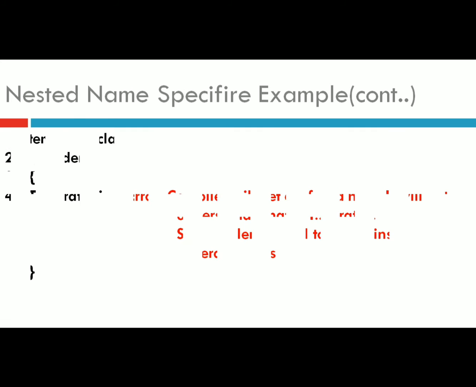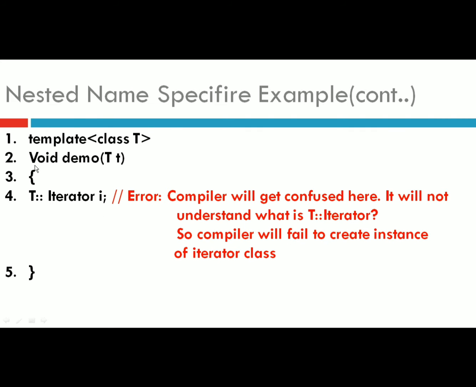Next we are creating one template function here, demo, accepting one generic parameter called T, and within this function we are trying to create an instance of iterator class: T, scope resolution operator, iterator, followed by the instance name. So here the compiler will generate an error.